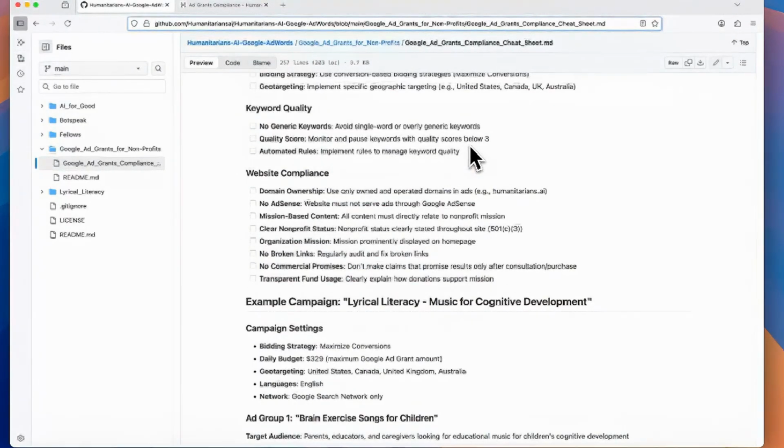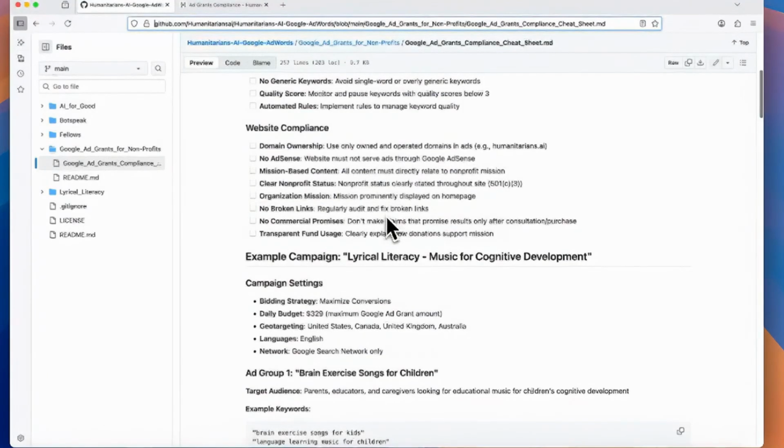You want to own your own website. You do not want to put AdSense ads on your website. That's a big no-no. You want to make sure everything on your website, when somebody goes to a page, is relevant to that mission. We have music pages about using AI to train your brain. People should not come to our website and see a Taylor Swift fan page. They should see things related.